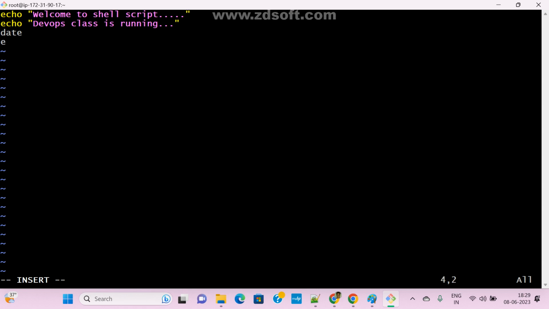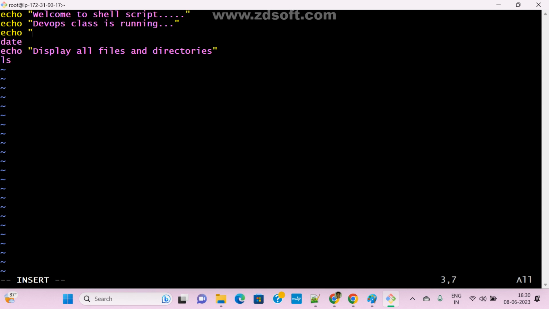Now see here, echo, files and directories. Now I'm giving the ls command. So this is the date, right? For example, before printing the date, I want to print something.